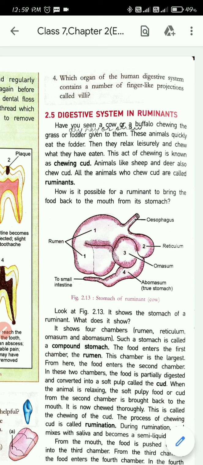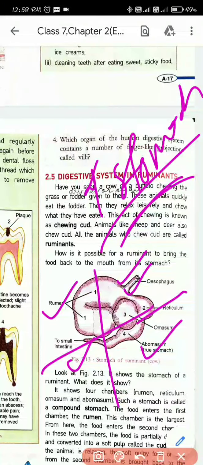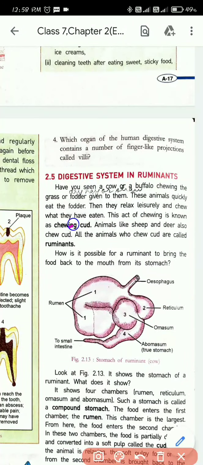I have already mentioned that if you see a cow sitting down, you will continuously see that the cow is chewing. That process of chewing is known as chewing cud.